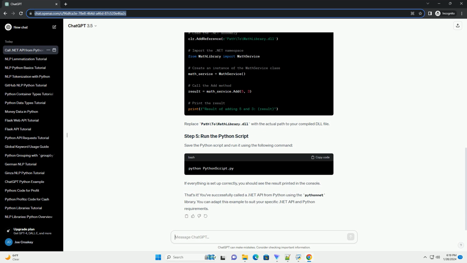That's it. You've successfully called a .NET API from Python using the pythonnet library. You can adapt this example to suit your specific .NET API and Python requirements.